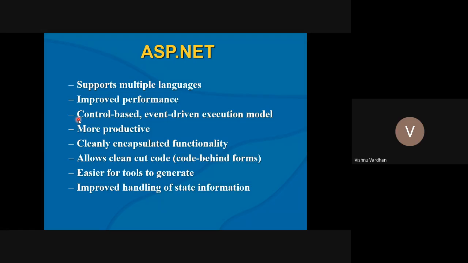So it will be a clean separation of the logic where exactly one has to provide for a particular functionality. If you want to load countries in the page load, you have to write that in the page load only, and accordingly the things will get popped up while the page is getting loaded. Then it is more productive. It is cleanly encapsulated, and this clean cut of code is also there.